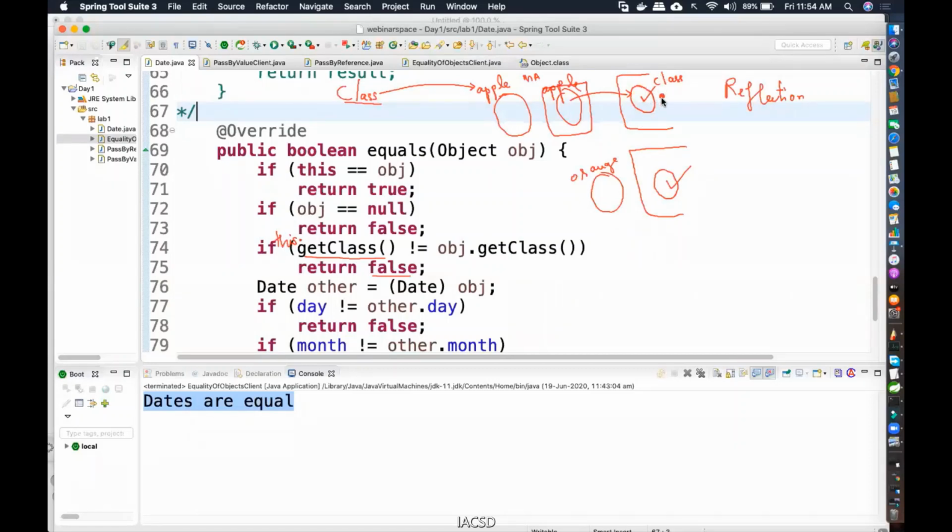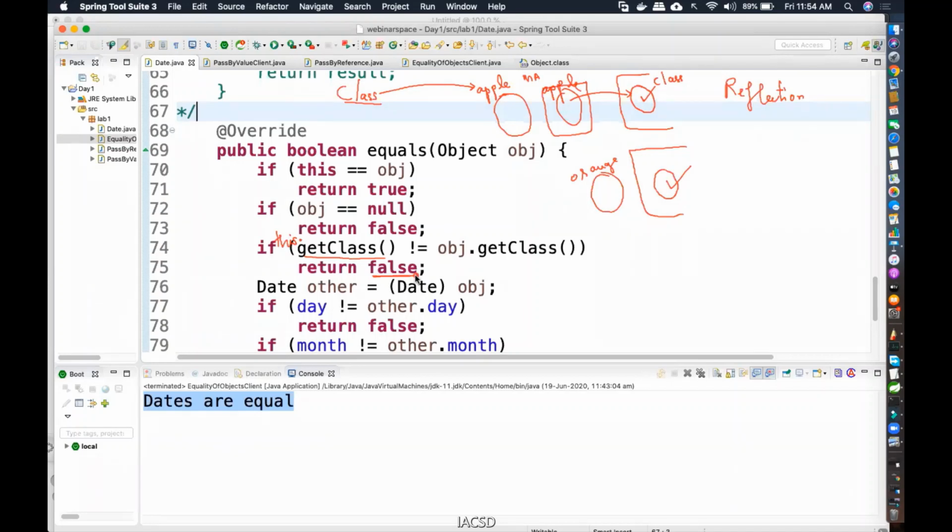Just try to understand. If the two objects have completely different reflections, and you can consider the literal reflection you have in a mirror, if their reflections are completely not alike, it means you're trying to compare apples with oranges, which is not allowed, right? So obviously you're going to return false.